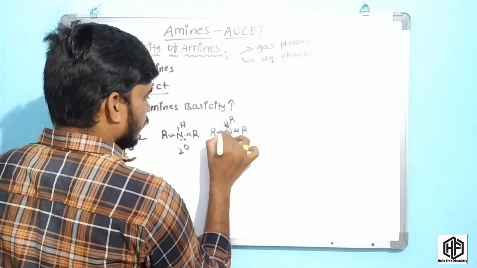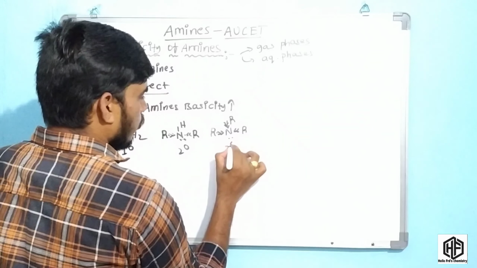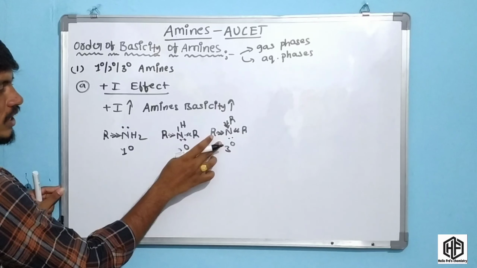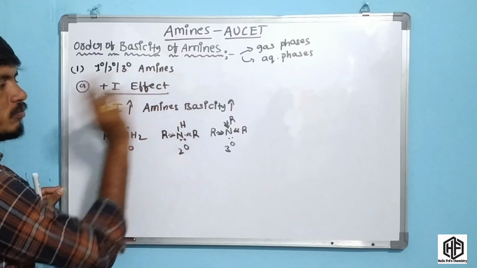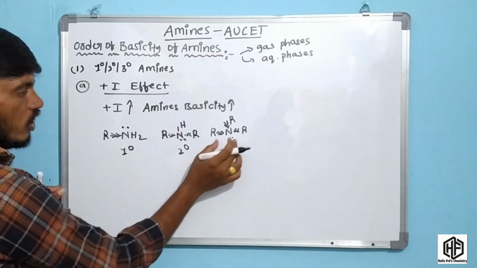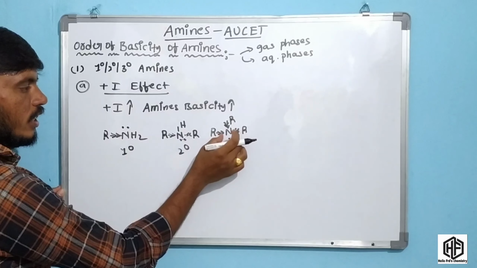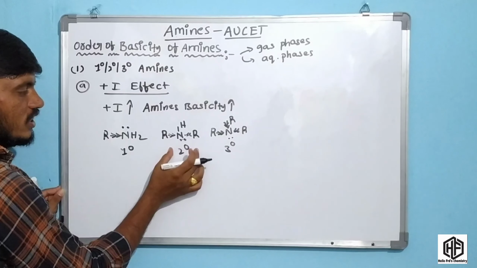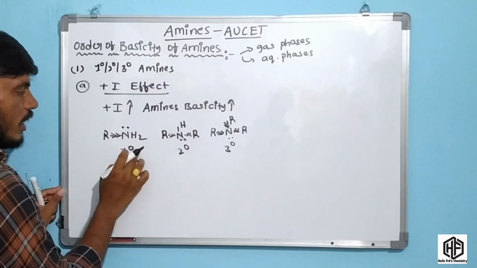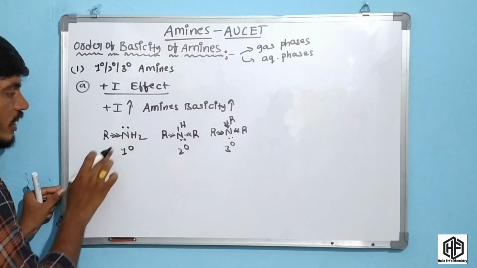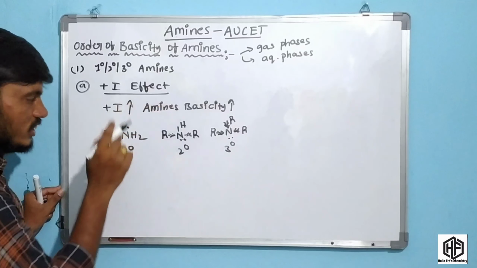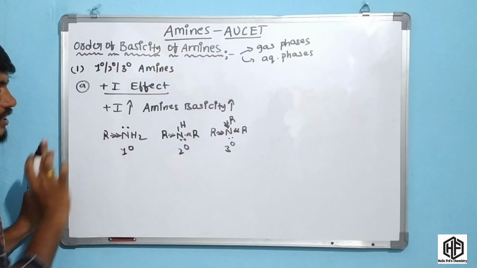Now, this is the more plus I effect. Amine basicity increases. In the tertiary amine, the nitrogen has very high electron density. In the secondary amine, compared to the primary, the electron density is high. And the primary amine is like this.